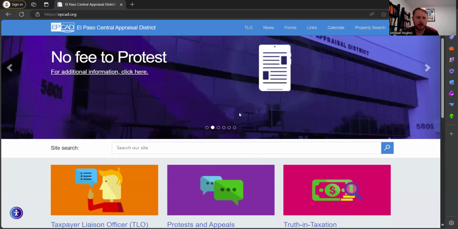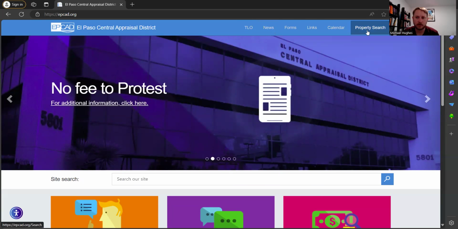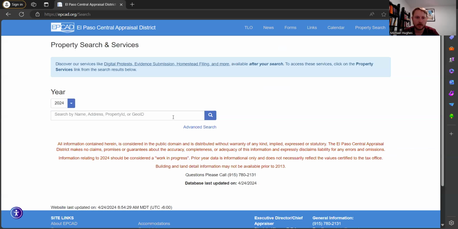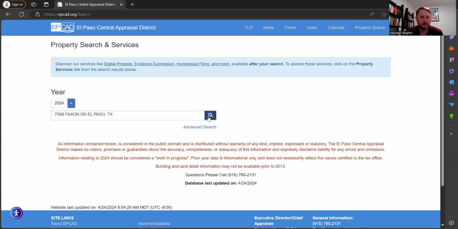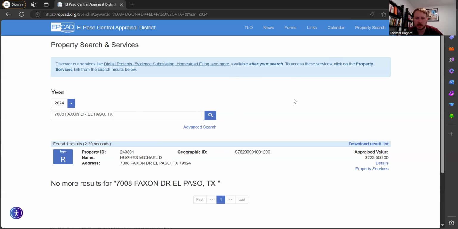You can check out some information on here, but typically to find your property and protest your specific property, you're going to go to property search. I'm going to use one of my properties here as an example. I'm just going to start typing in my address. There's a few different ways you can search for it. You can search by your name too. But I'm going to type in the address I want to protest. So 7008 Faxon Drive. That's a rental property that I own. Want to protest the taxes, think they're a little high.